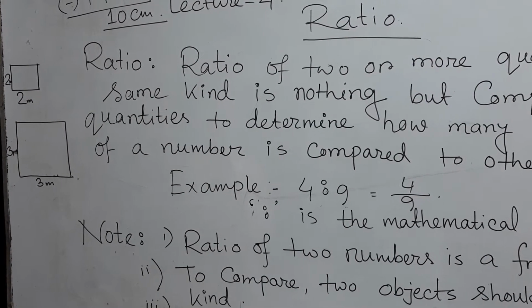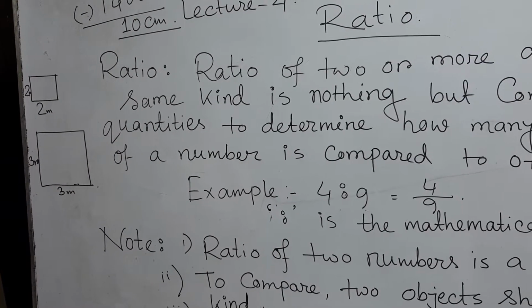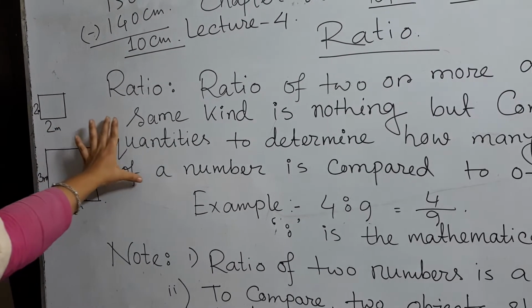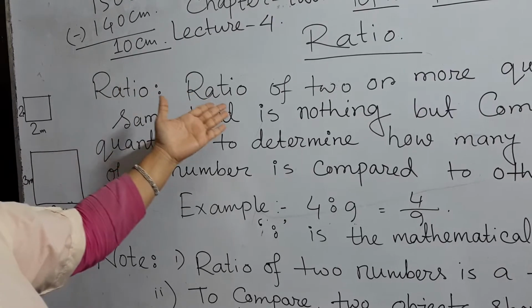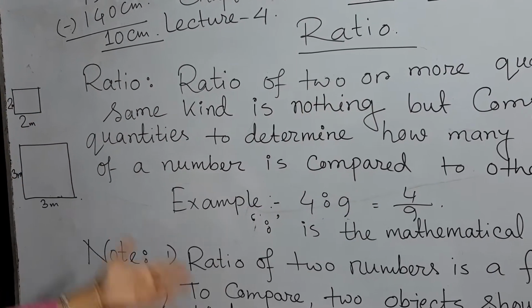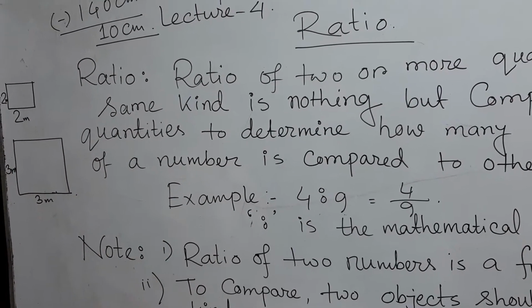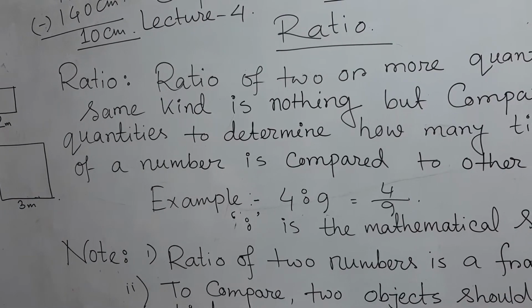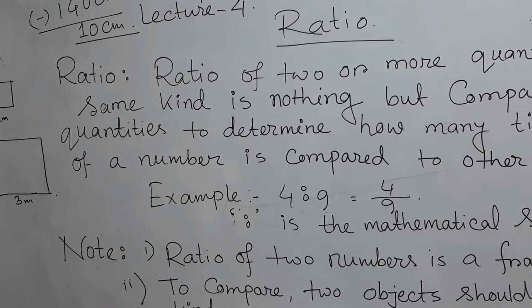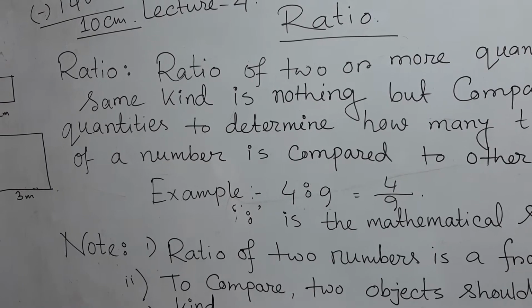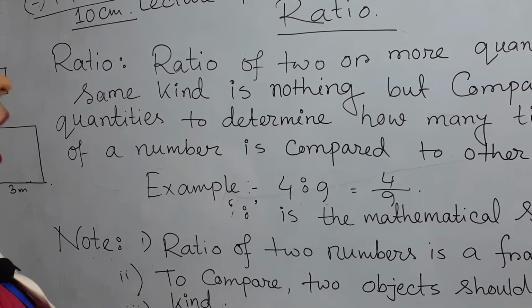So students, in ratio the definition is: ratio of two or more quantities of the same kind is nothing but comparison of the quantities to determine how many times or parts of a number is compared to another quantity.